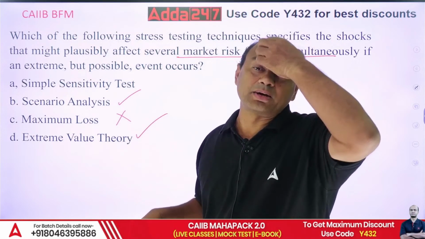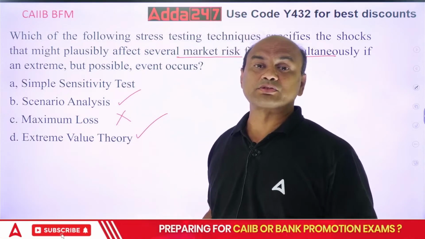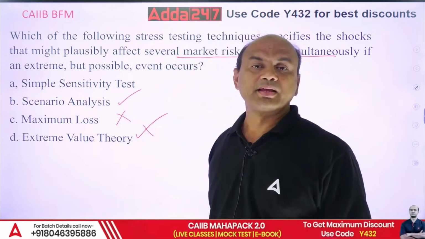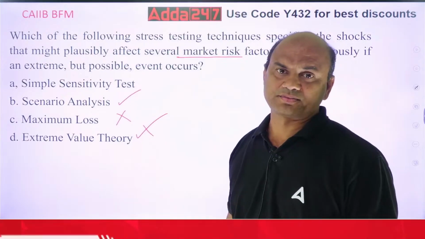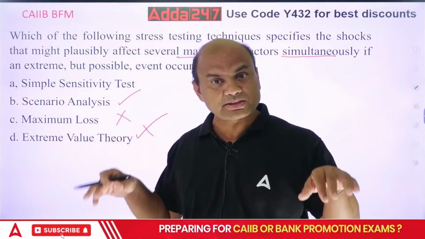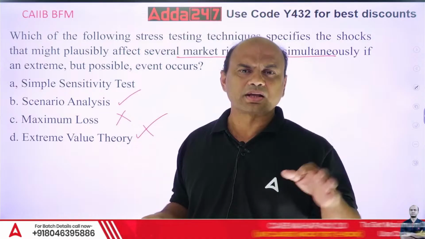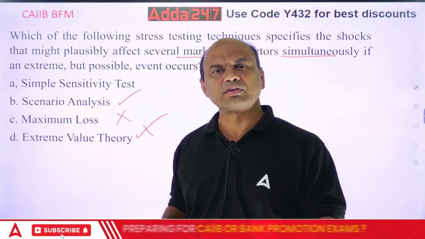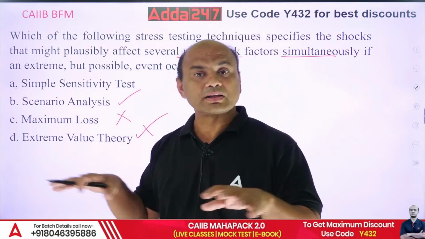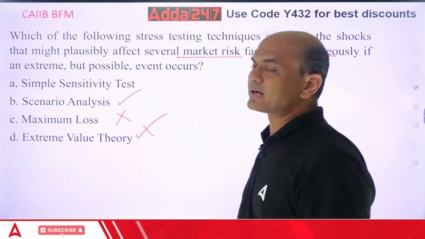EVT is basically the market crashing like never before. That's called a tail concept. So this is also not true. The true one is scenario analysis. Various scenarios you have to consider and take various options into consideration. COVID can happen, your interest rates can suffer, there can be a war between various countries. All the things can happen. So that's why scenario analysis is the right answer.